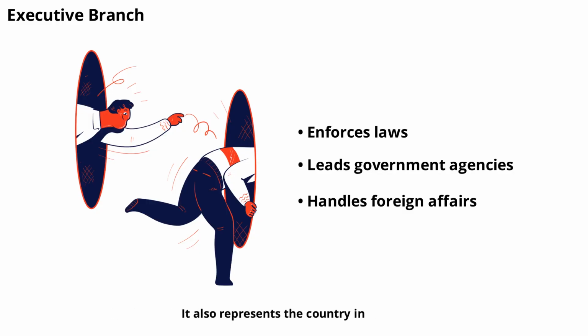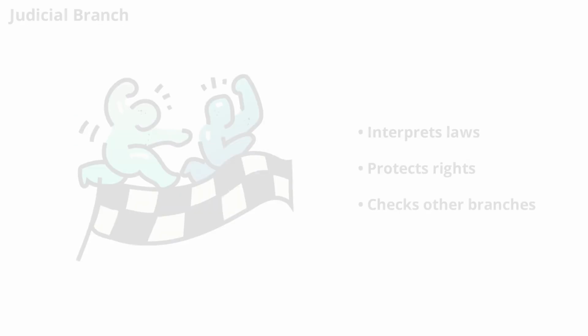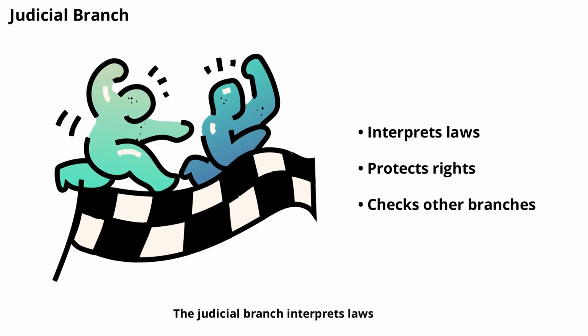It also represents the country in foreign affairs and can propose new laws. The judicial branch interprets laws and ensures they are applied fairly. Courts resolve disputes, protect rights, and can review the actions of other branches to make sure they follow the law. Judges are often appointed or elected and are expected to be impartial. The judiciary acts as a safeguard against the misuse of authority.